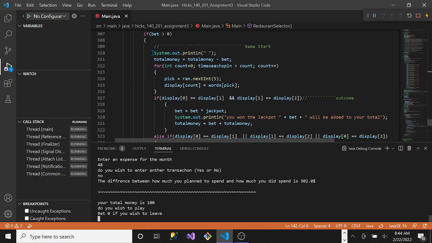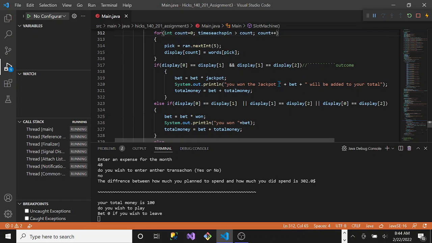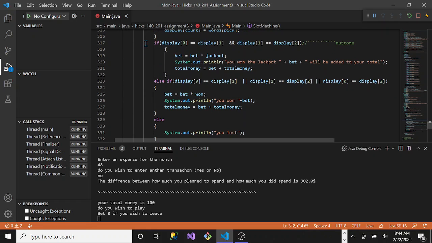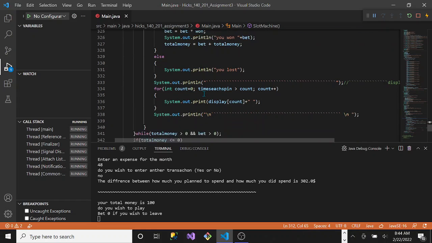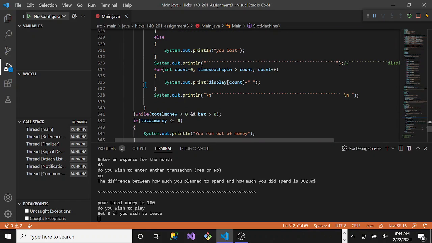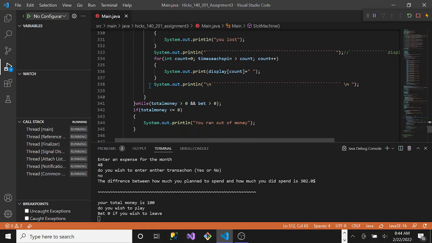So here is the loop for the actual game and picking the words, and this is displaying. For the picked words, which I chose to display, again I chose arrays because it was fairly simple, especially down here. I should have added comments. I really should have. So yeah, for count, display count, I have that.